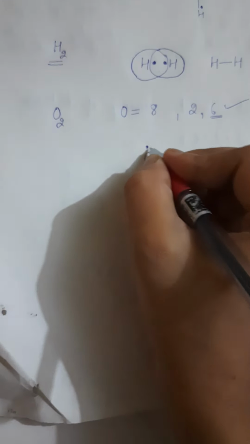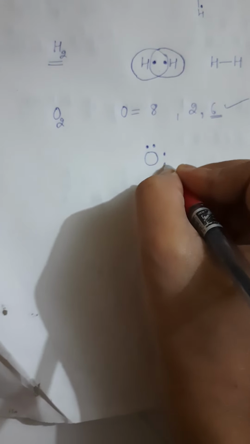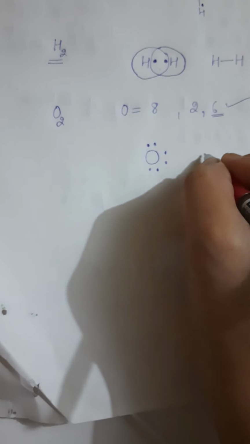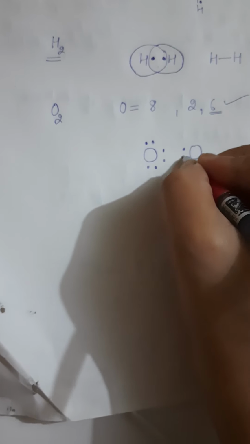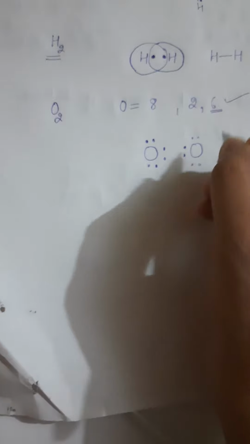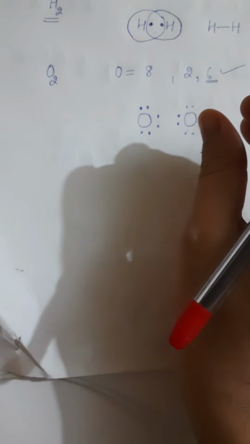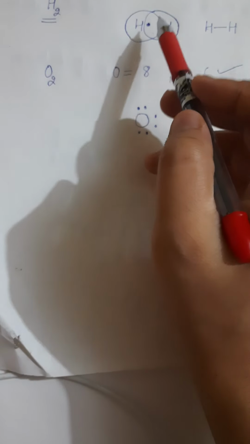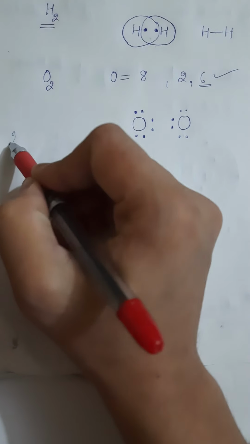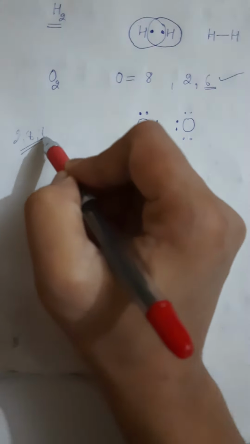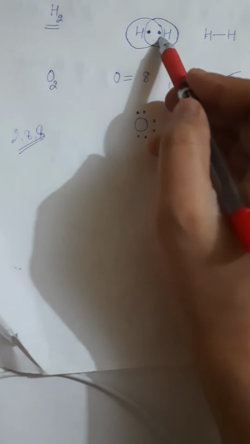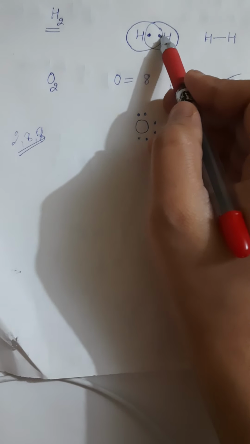I can write one oxygen and a second oxygen. Sharing will make the magic numbers, for example 2 8.